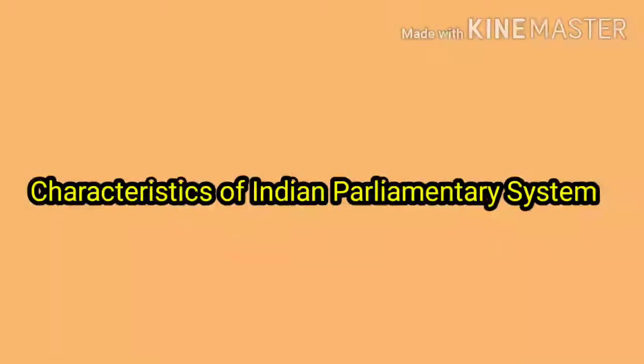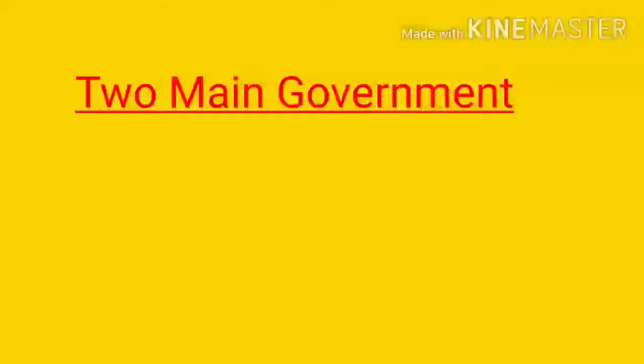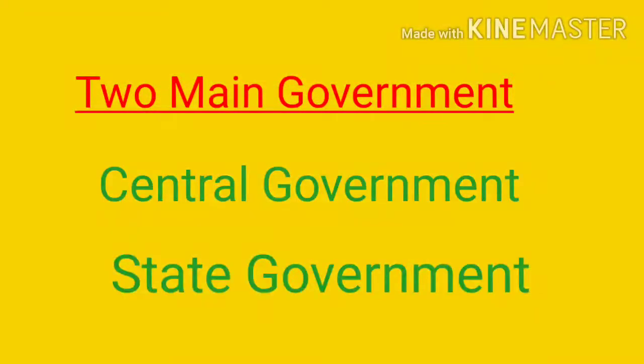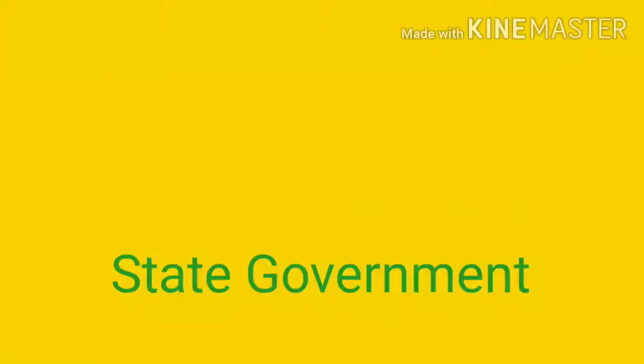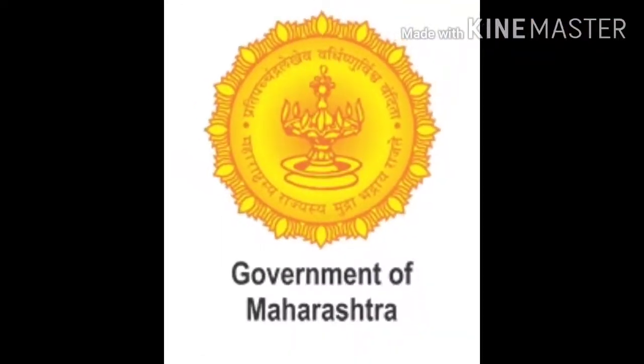Let us see the characteristics of the Indian parliamentary system. Let us see the first characteristic. The parliamentary system is a system of dual governance. Students, as we know, there are two main governments in India. One is the central government and another is the state government. State government means each state has its own state government, for example, the Maharashtra government. Here, the chief minister is the head of the state.